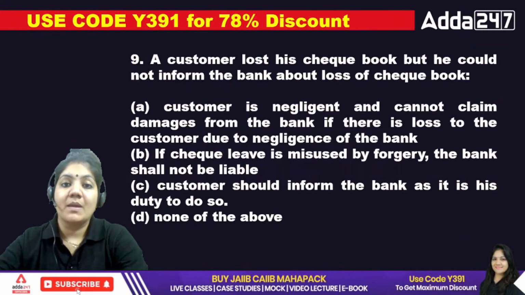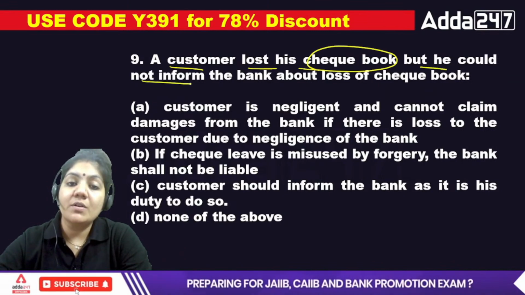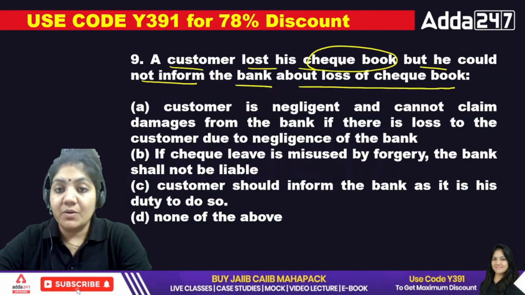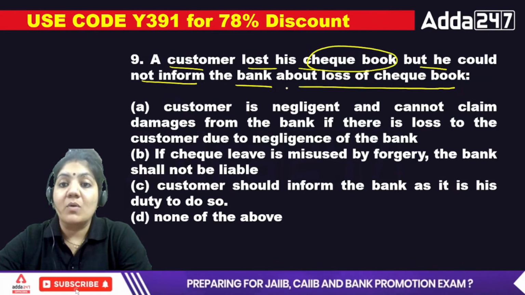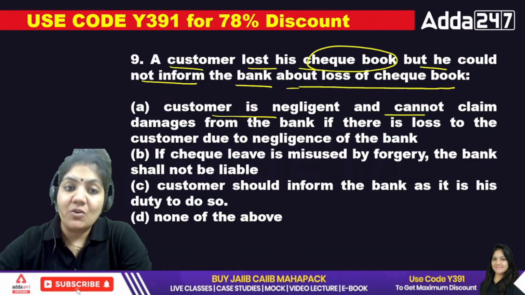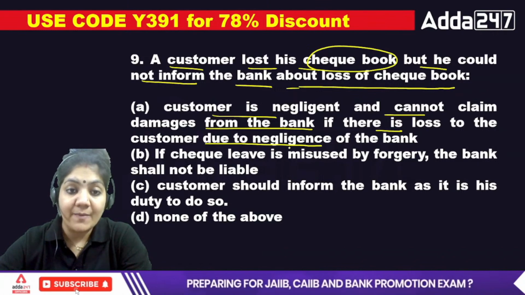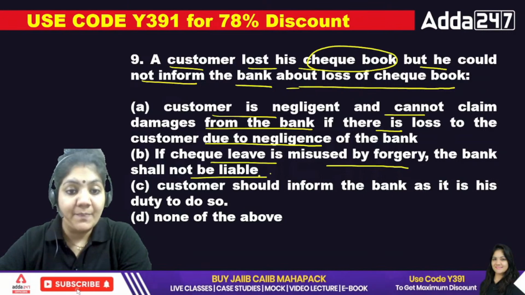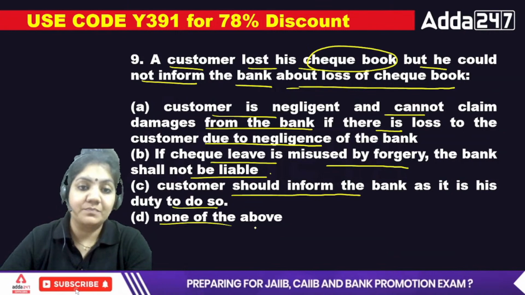Okay, next. A customer lost his checkbook, but he could not inform the bank about the loss of the checkbook. Options: the customer is negligent and cannot claim damages from the bank if there is a loss to the customer due to the negligence of the bank; if the check leaf is misused by forgery, the bank shall not be liable, and the customer should inform the bank as it is his duty; and none of the above.